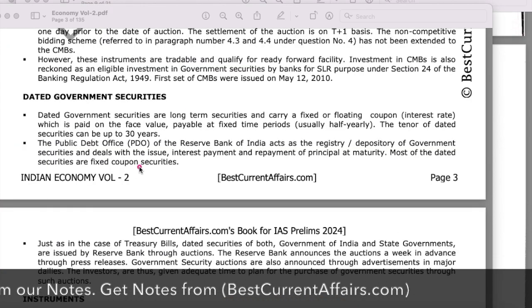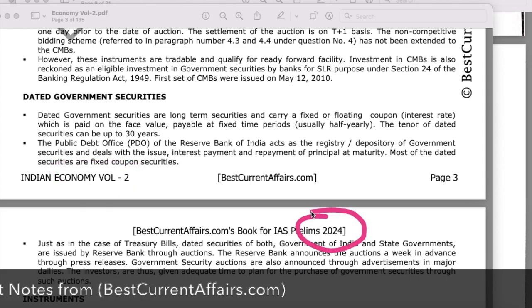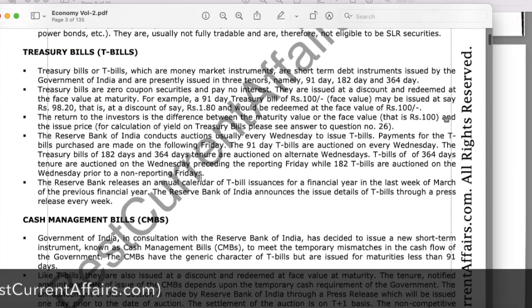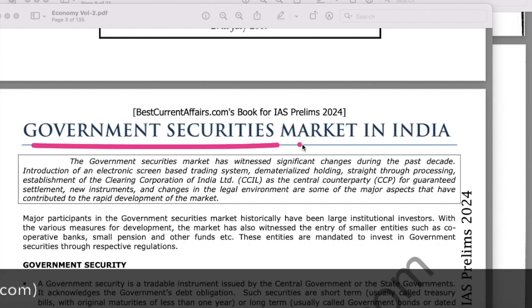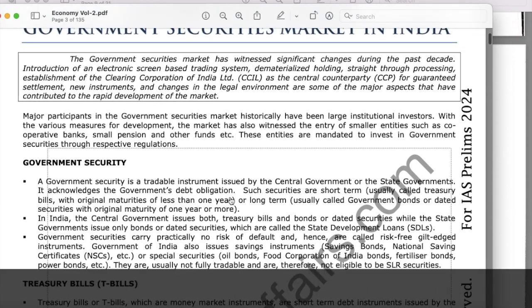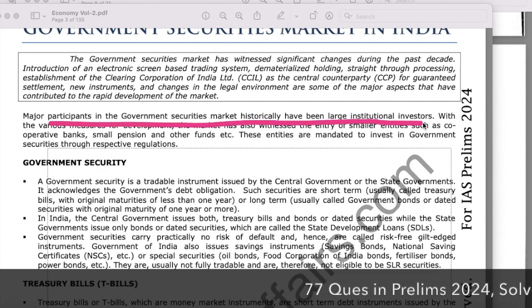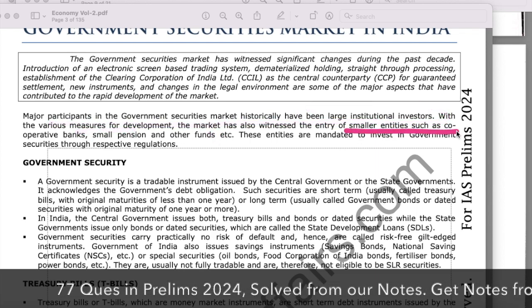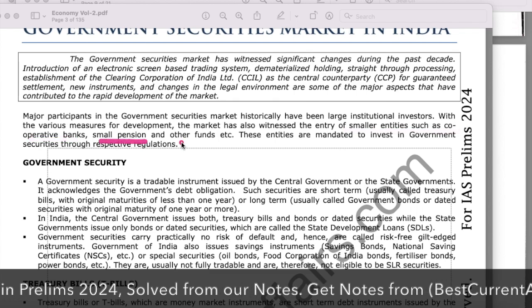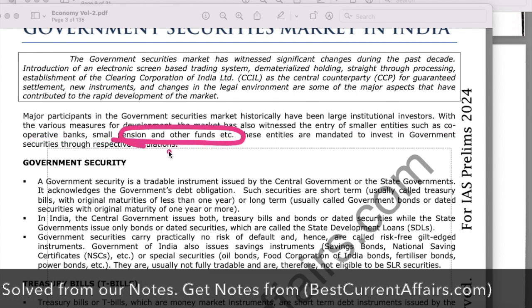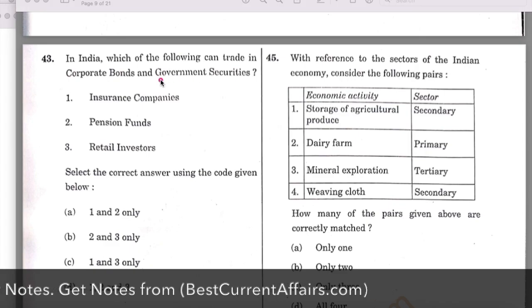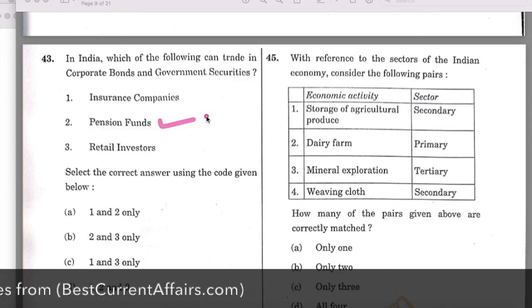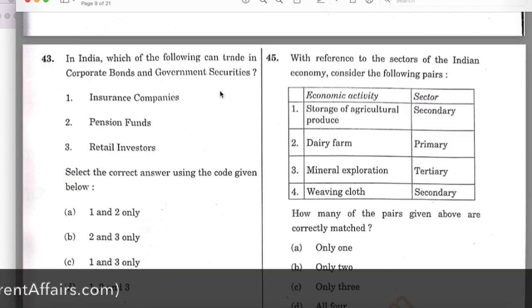Now see, this is our Indian economy booklet volume 2 for Prelims 2024. On page number 3 we have given a full chapter on government securities. Now on this page number 3, here it is mentioned that major participants in the government securities market historically have been the large institutional investors. With various measures, the market has also witnessed the entry of smaller entities such as cooperative banks, small pension and other funds. So pension funds, it is mentioned here, they invest in government securities. Therefore 2 is correct. Now take the first one, insurance companies, it is also correct.